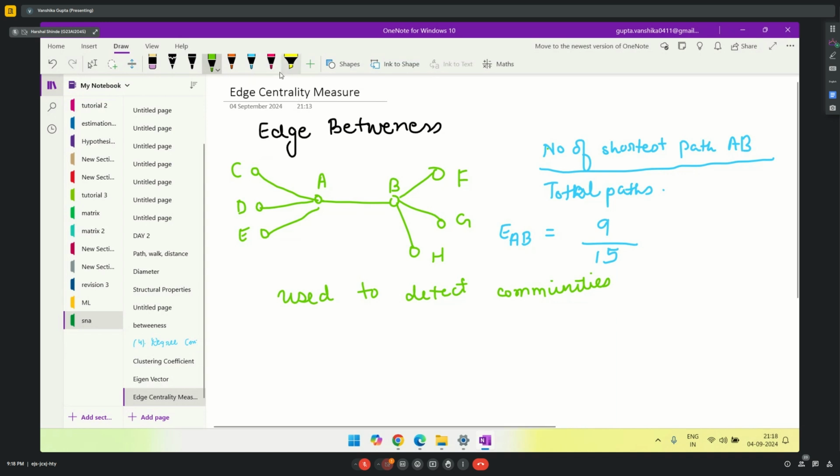So how exactly does edge betweenness work in real life? For example, let's say you have some path over here, and there is another path over here.